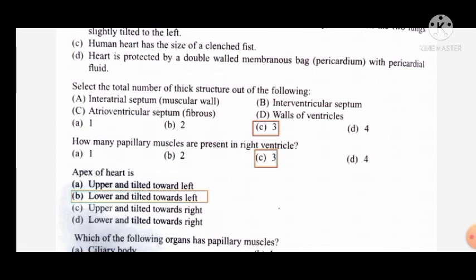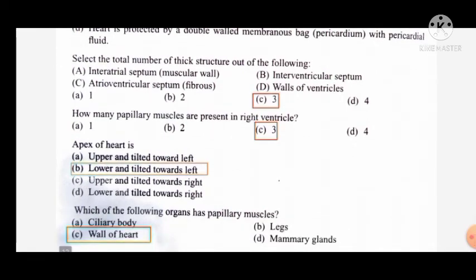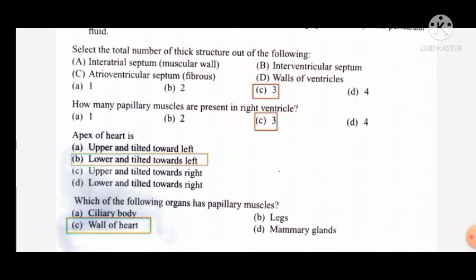Select the total number of thick structures out of the following. There are three thick structures in that question. How many papillary muscles are present in the right ventricle? There are three papillary muscles present in the right ventricle. Apex of the heart is lower and tilted towards the left. Which of the following organs has papillary muscles? The wall of the heart has the papillary muscles.